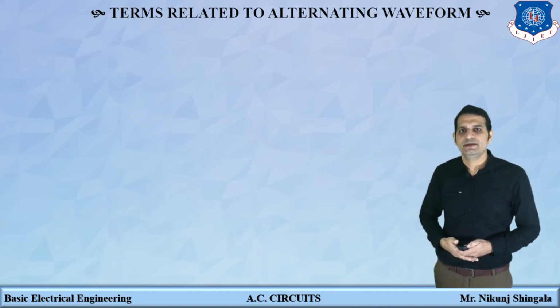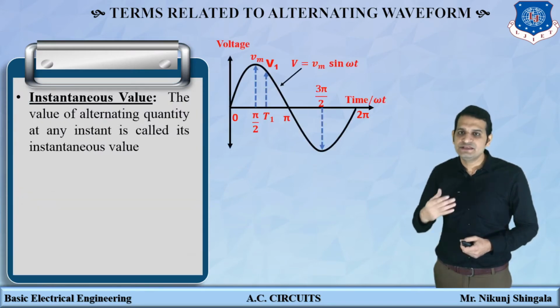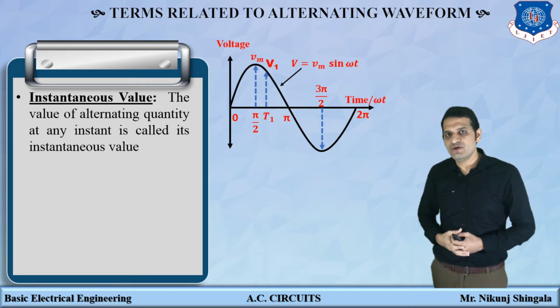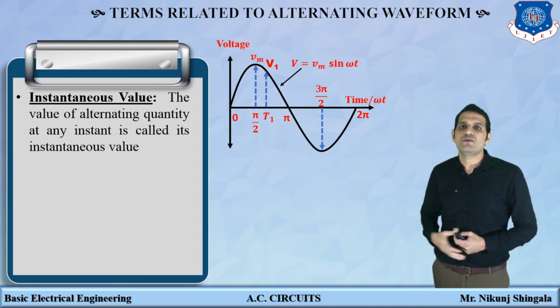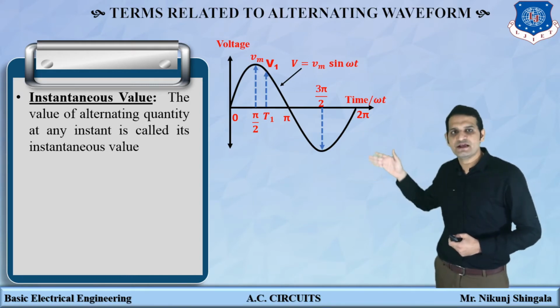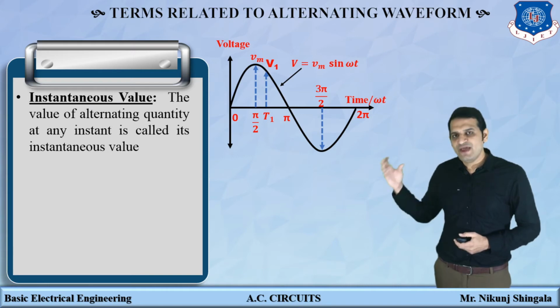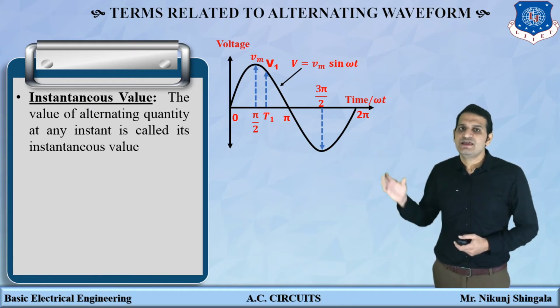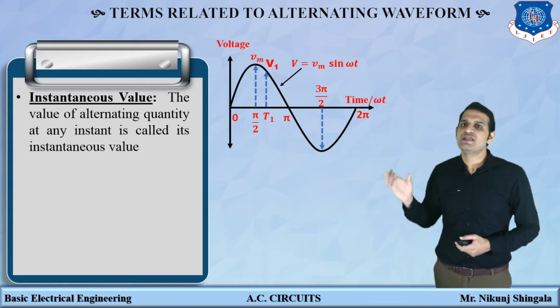The next one is the definition of instantaneous value. The equation which we derived in the previous video lecture is v = Vm sin omega t. So it is a graph of voltage versus time. The value of an alternating quantity at any instant is nothing but the instantaneous value.